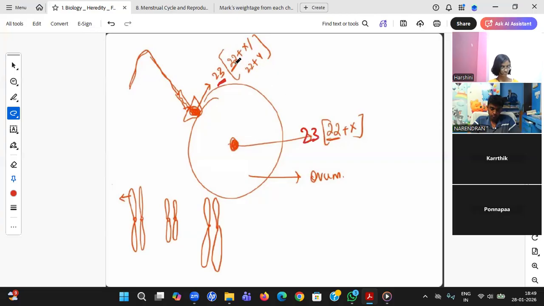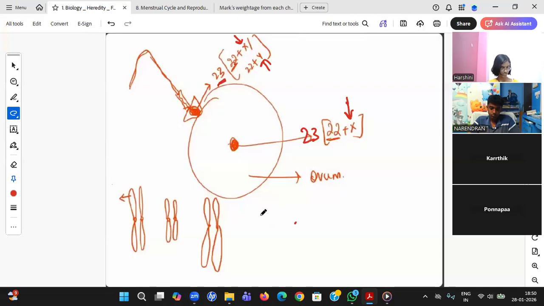But let us deal with only 22 plus X. This last chromosome is a deciding factor of whether male or female, student. Let us speak only about this 22 now, and we will go to that particular thing when I go for the sex determination topic. So right now you can assume 23 are there. Now whenever they get fertilized, what will happen? A zygote will be developed. So one new cell will be formed.